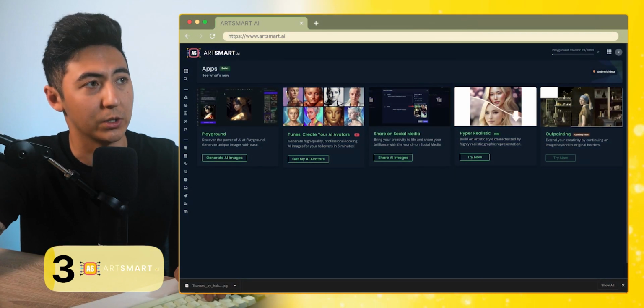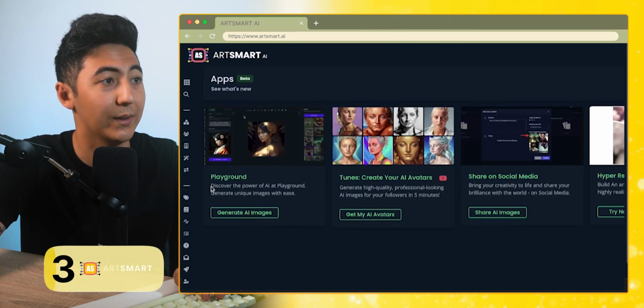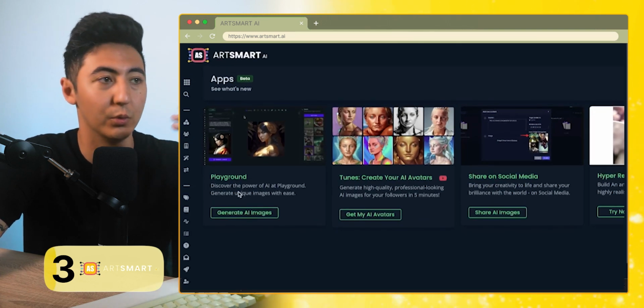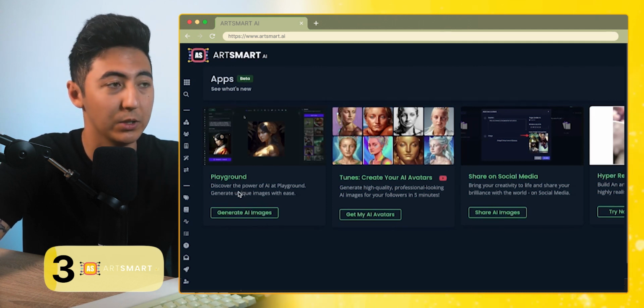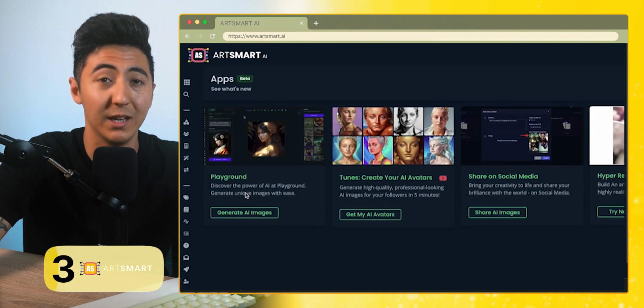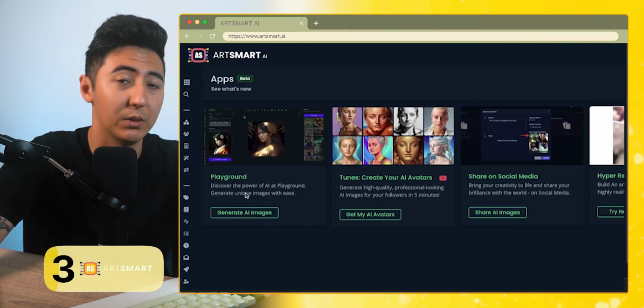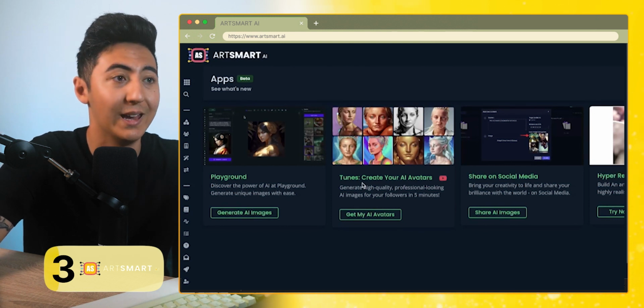So right now we're in Artsmart AI, and you can see some of the different tools that it has available for us. So we have the playground, which is where you can recreate images similar to Midjourney, except a lot more user-friendly, and I'm going to be showing you just in a minute. It has some really great features like I previously mentioned, such as being able to actually remove specific parts of the art and have it be recreated. Tunes, which is where you're able to create your own AI avatars.